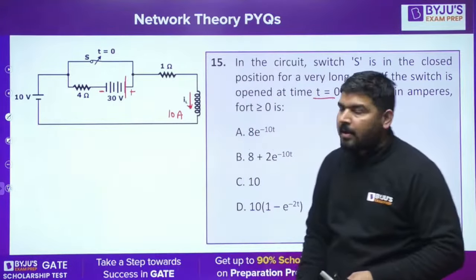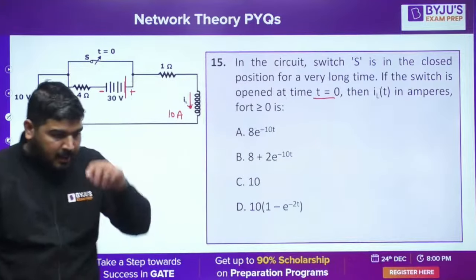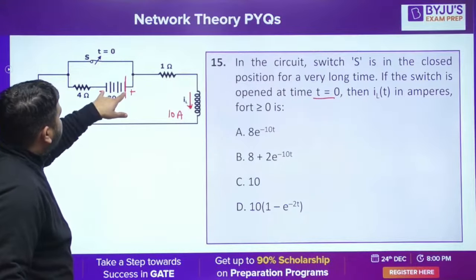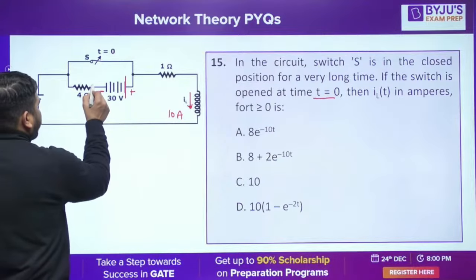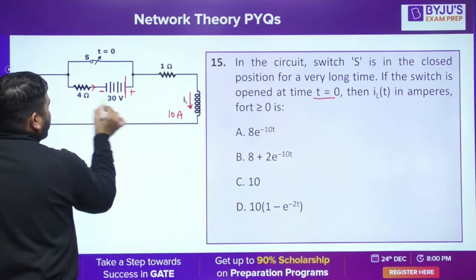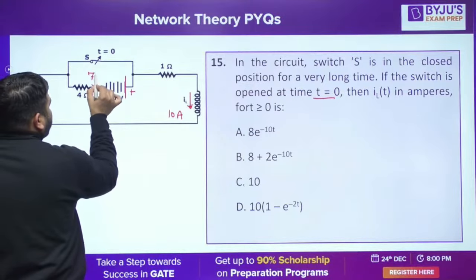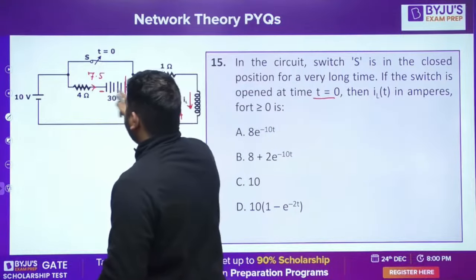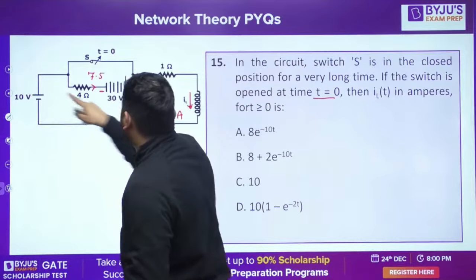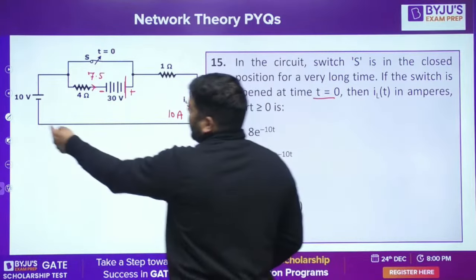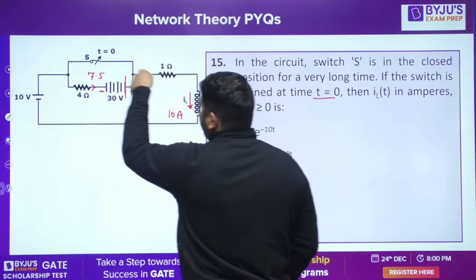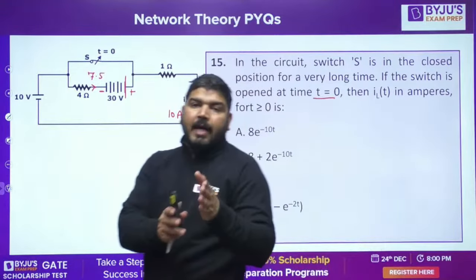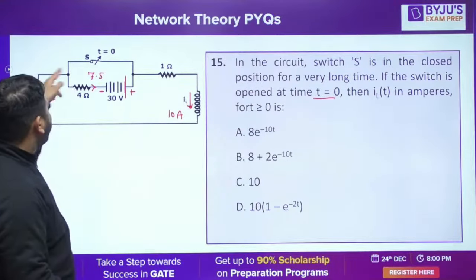Is it fine, guys? Tell me everyone, is it correct? Because this is shorted, if this is 0, this is also 0. So you can say that this 30 volt is entirely across this 4 ohm, so this current will be 30 by 4, that is 7.5. This current was 7.5 and it is flowing like this, and only the 10 volt is responsible for this current. You can apply KVL in this path, short this inductor, and you will get this current as 10 ampere. So under steady state, up to 0 time, the inductor was shorted, so this current was 10 ampere.